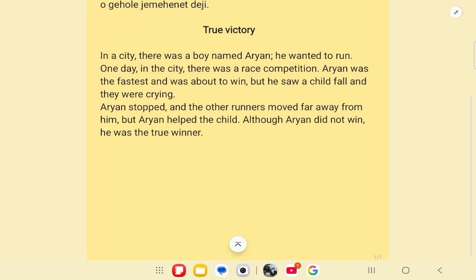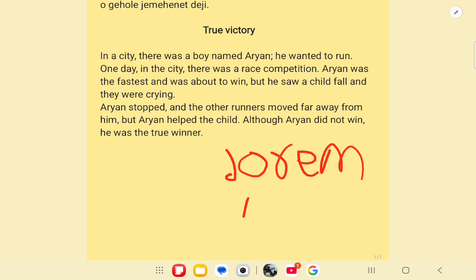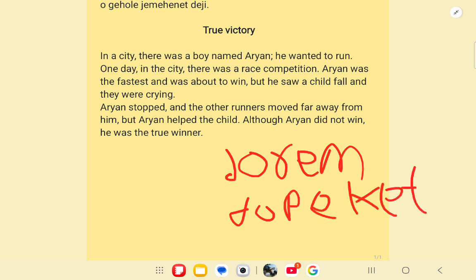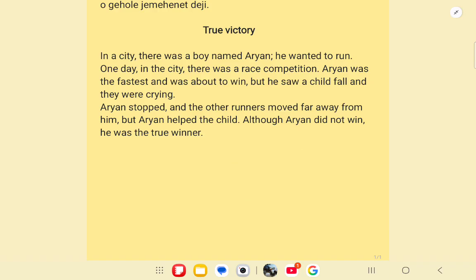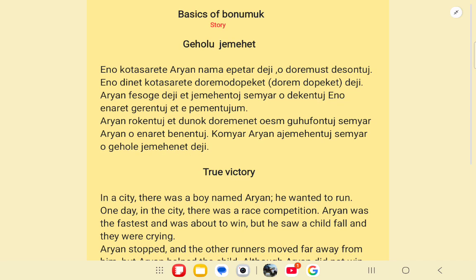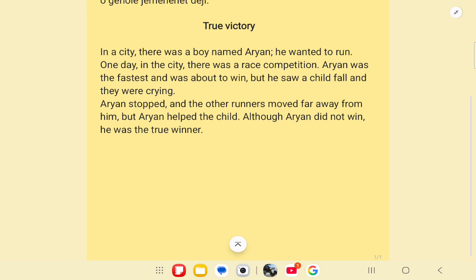In the bracket it is written doremo dopeket. Actually it will be dorem dopeket, joined as it is. Here there is a fault, let me correct it. Yes, I have corrected it. So it is dorem dopeket, made up of two words.